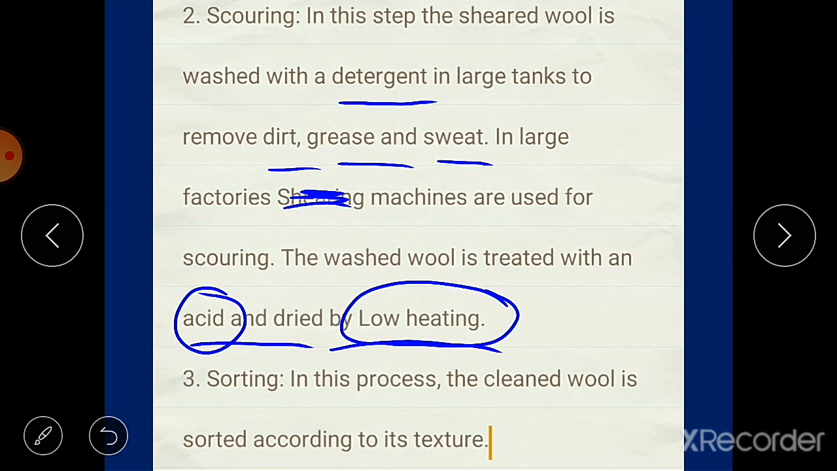The next step is sorting. In this process, the clean wool is sorted according to its texture. We know that the texture of fibers obtained from different animals or different sheep is different, and that's why it has to be sorted before using. And this is the third process in the processing of wool. So sorting means sorting the clean wool according to its texture.